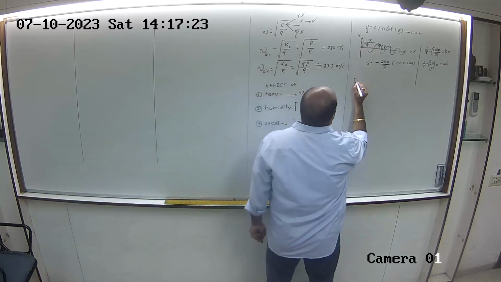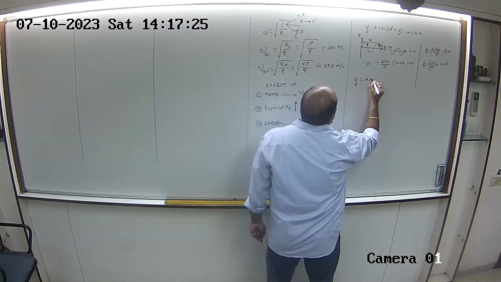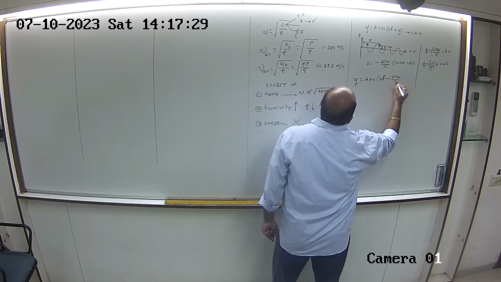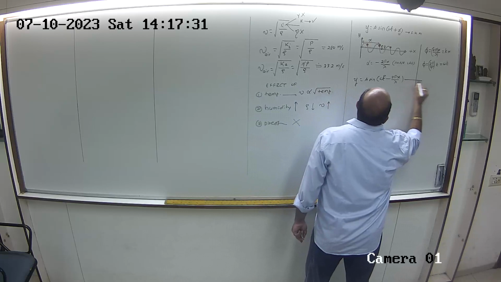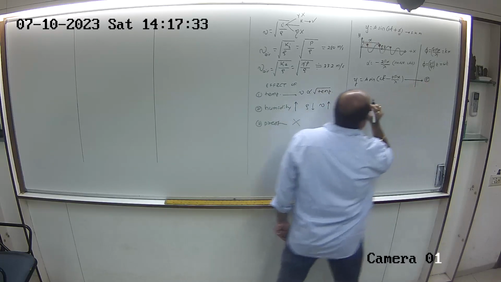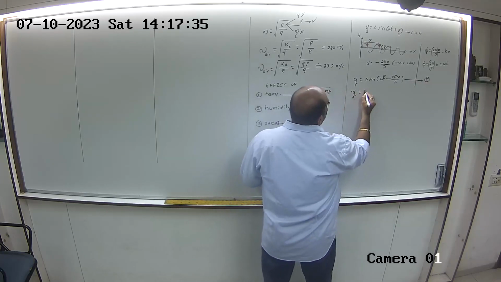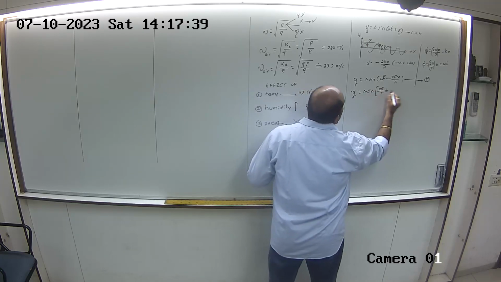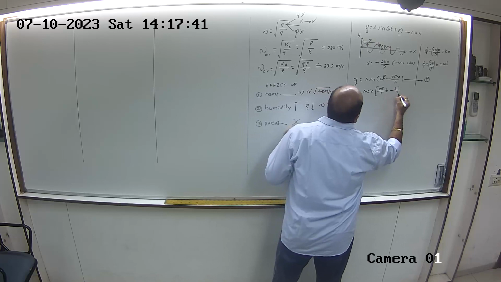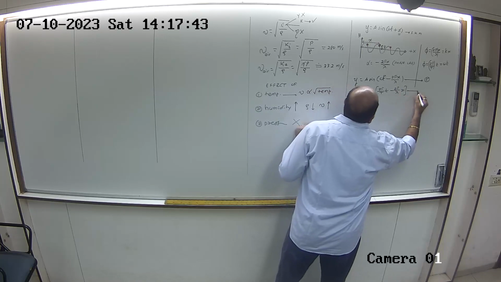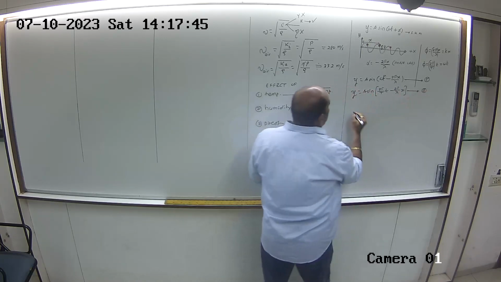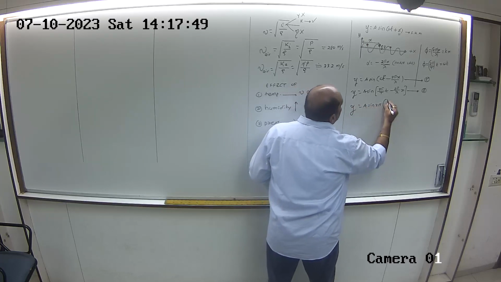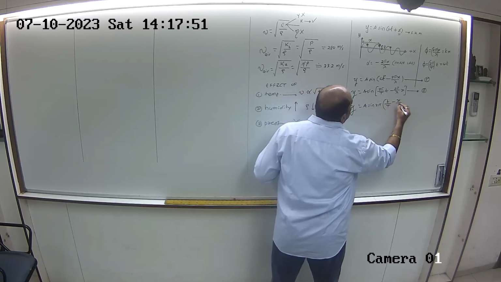So what was our very first answer? Y is equal to a sin (omega t minus 2 pi x by lambda). This is the equation of a simple harmonic progressive wave. The second style of writing this was a sin (2 pi by big T into small t minus 2 pi by lambda into x). Right? Thereafter we can take 2 pi out to make it a standard equation. So 2 pi out, small t upon big T minus x upon lambda.